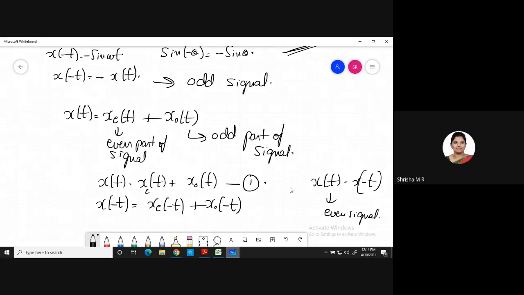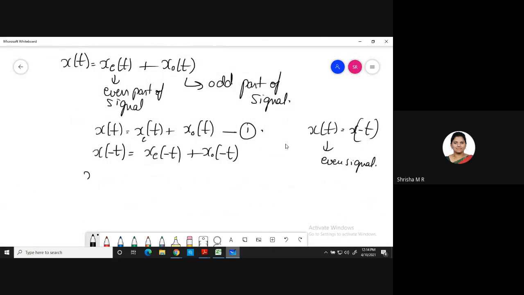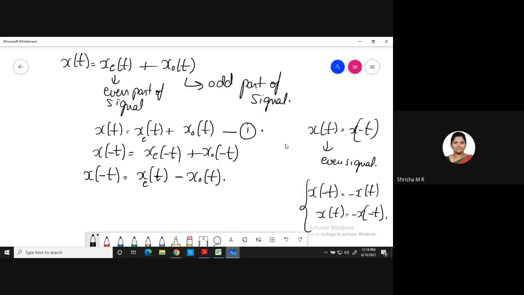So I will write x e of minus t is equal to x e of t only, because it is the condition for an even signal. Okay, x of minus t is equal to x e of t plus, or I'll take minus x o of t. Condition for odd: x of minus t is equal to minus x of t, or x of t is equal to minus x of minus t. Condition for an odd signal, correct? So I have taken x o of minus t as minus x o of t. Clear?